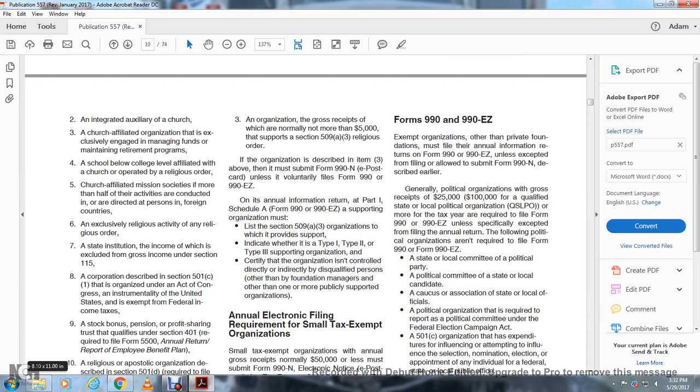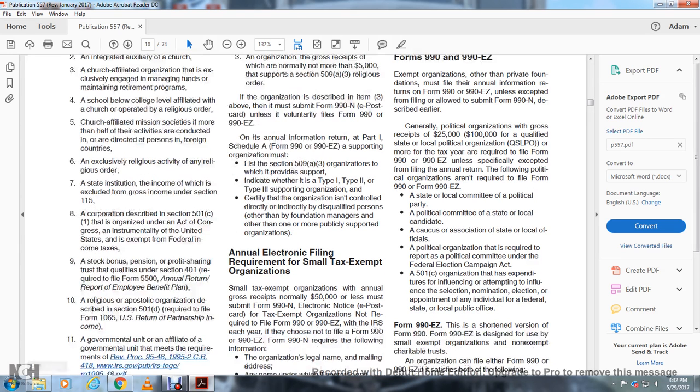A corporation described in Section 501(c)(1) but organized under an Act of Congress, as an instrumentality of the United States, exempt from federal income tax. A stock bonus, pension, or profit-sharing trust that qualifies under Section 401, which is required to file Form 5500, annual return/report of employee benefit plan.